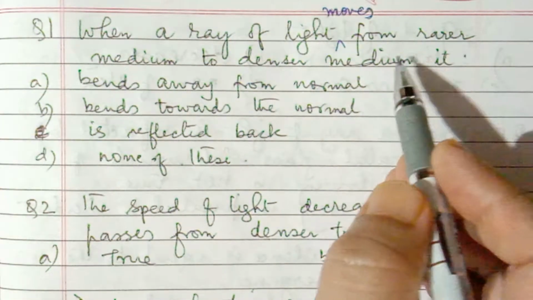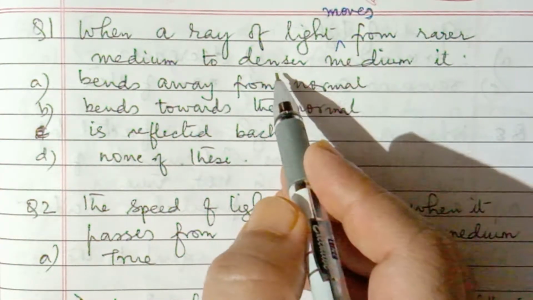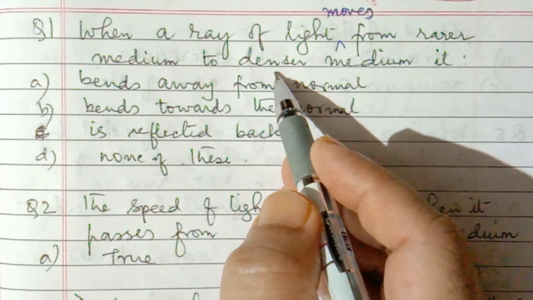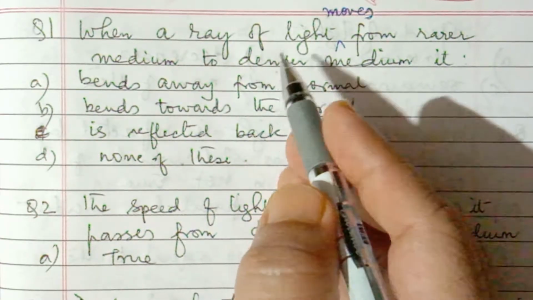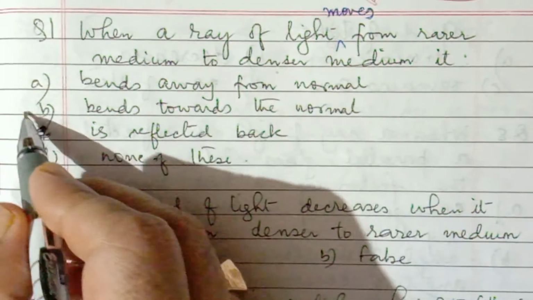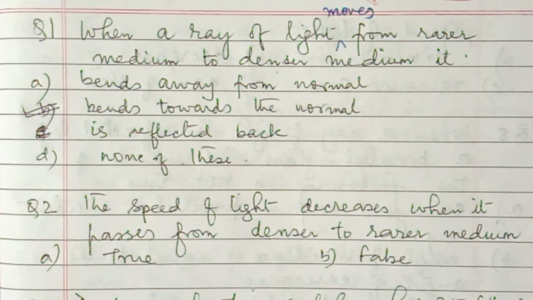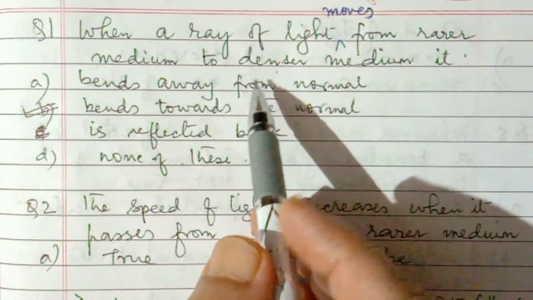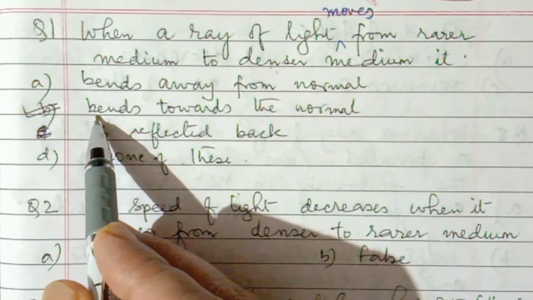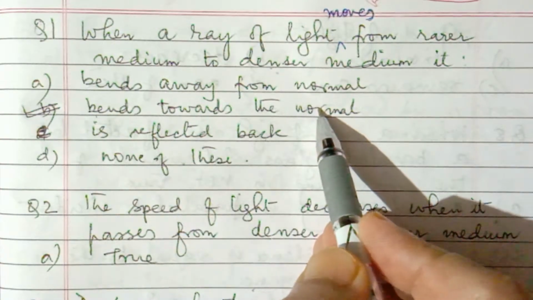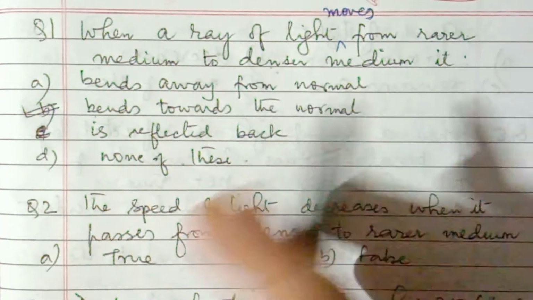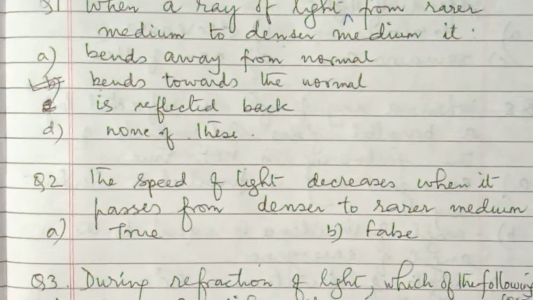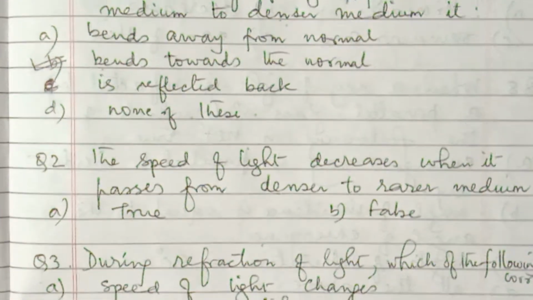So when light moves from rarer to denser medium, speed decreases, and that's why it will bend towards the normal. So option B is correct. Rarer to denser medium, light will bend towards the normal. Then denser to rarer medium, it will move away from the normal. So you can learn that question also.